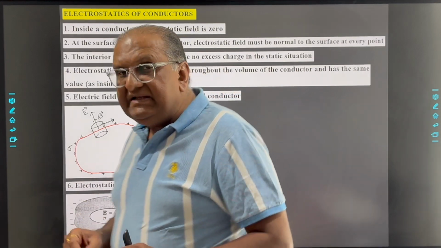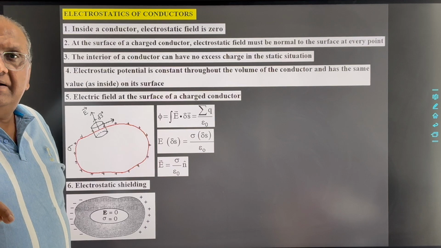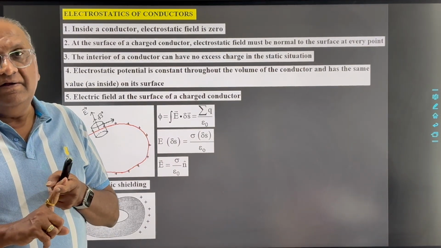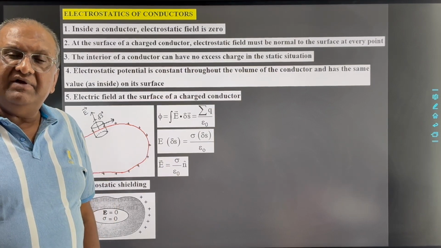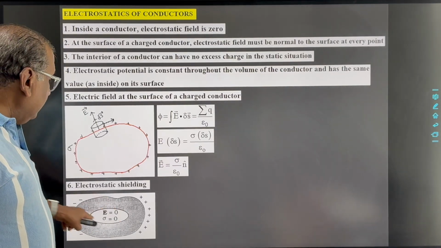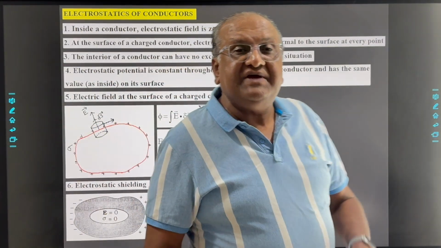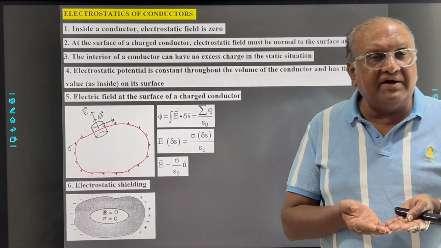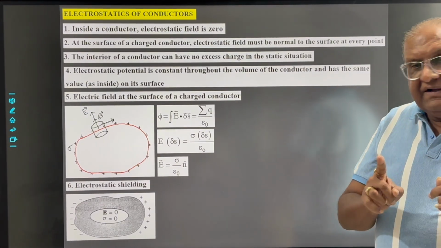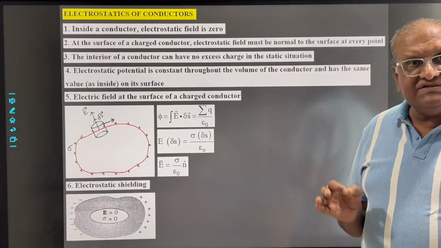But this electric field developed will be such that the resultant electric field inside the conductor and inside the cavity will be 0. So in any situation, if charges are there on the conductor, or if the conductor is placed in the external field, inside the cavity the electric field always remains 0.